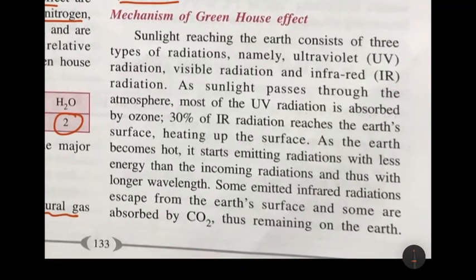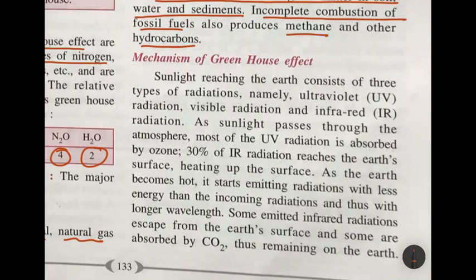Now let's take a look at the mechanism of greenhouse effect. Sunlight reaching the earth consists of three types of radiation. So from the sun there are three types of radiation coming in. First is ultraviolet rays, abbreviation is UV radiation. Visible radiation, which we can see, and infrared or IR radiation. So there are three types of radiation.